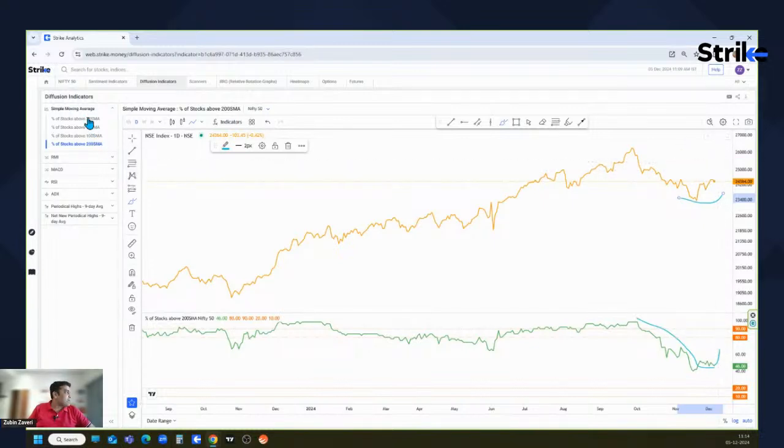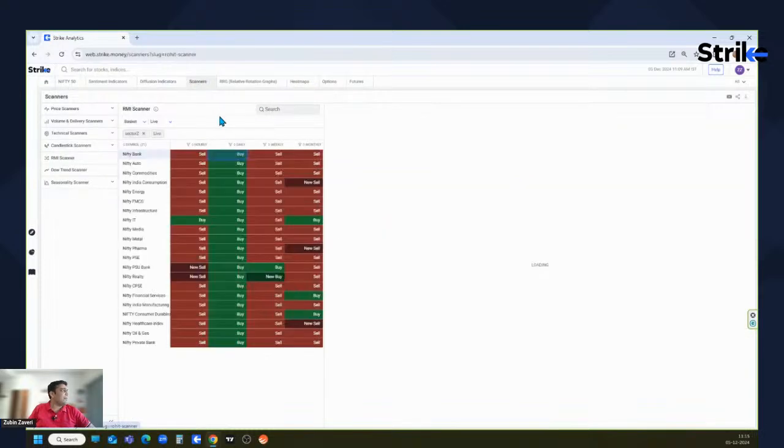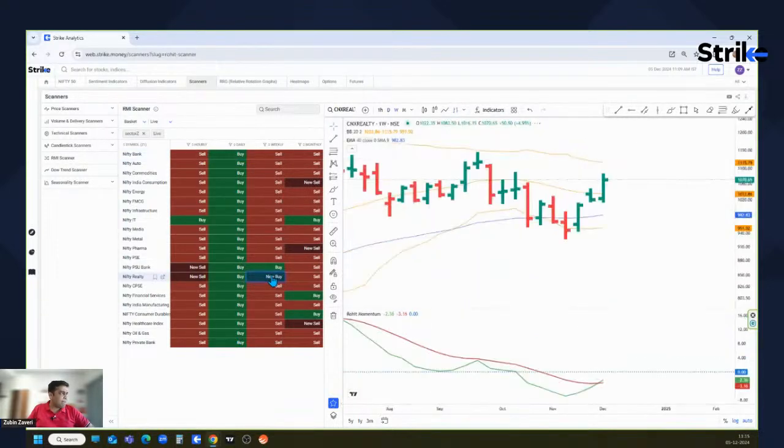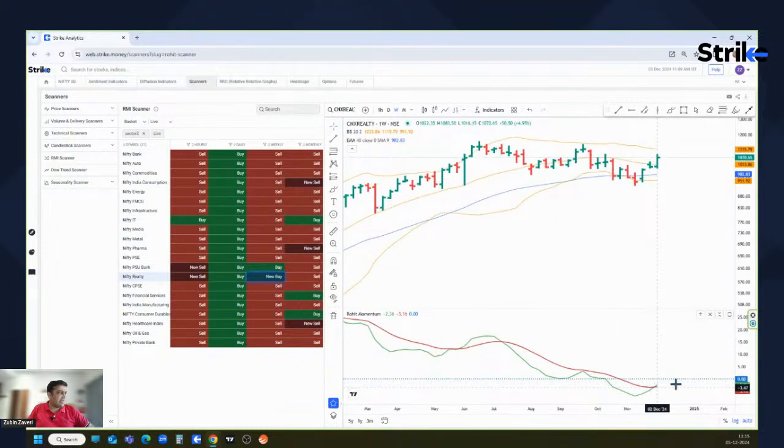Also a very interesting thing that I have seen today on the scanner section, where we will apply the RMI scanner. All right, on the sectors, all the sectoral indices over here. So as usual, the daily time frame RMI is in a buy signal in all the sectors. But last Tuesday we had got a new buy signal on the realty. Let's see how on the daily chart. So on the weekly chart of realty index, RMI has given a new buy.